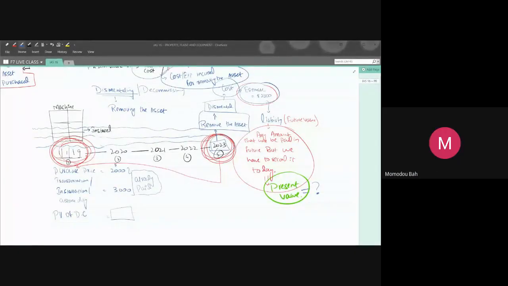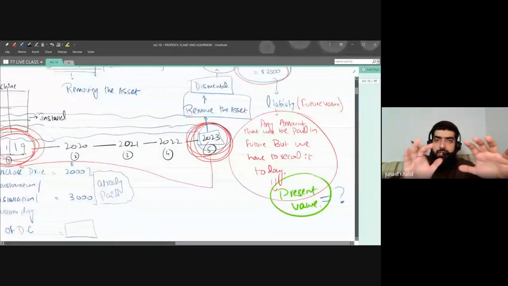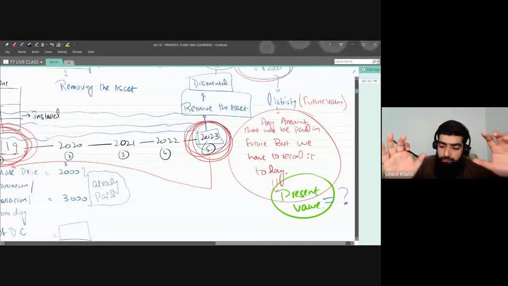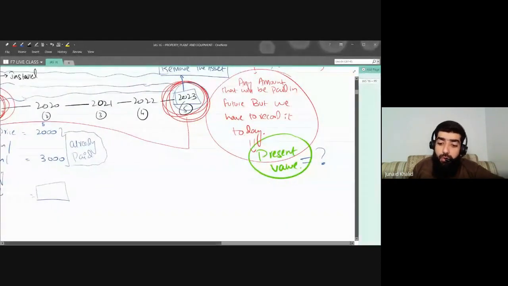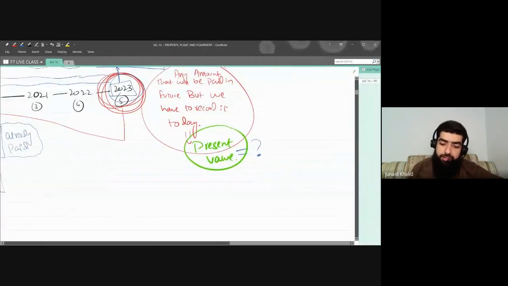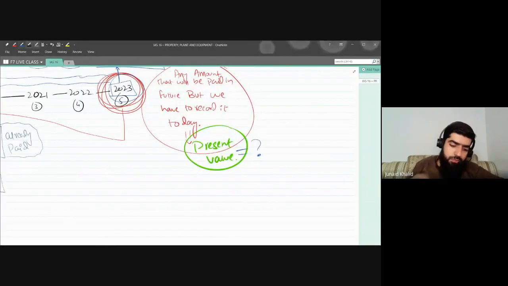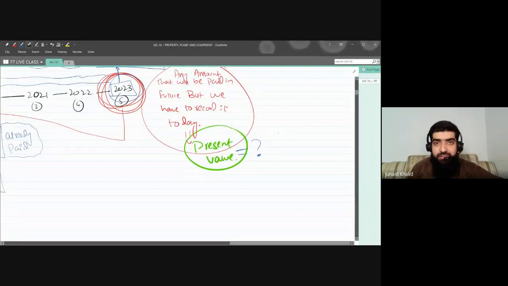Now we are at the end of the session and just giving you one formula for how we're going to calculate the present value. I know that you are familiar with this formula as you have already studied it in your previous papers, the F paper, that is management accounting. And what is the formula to calculate the present value?